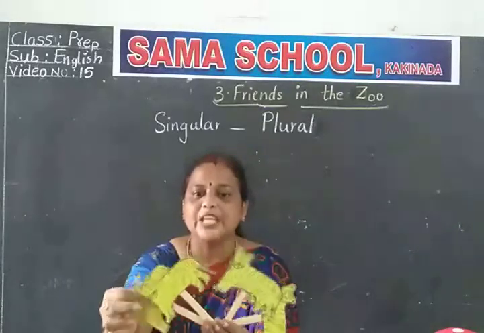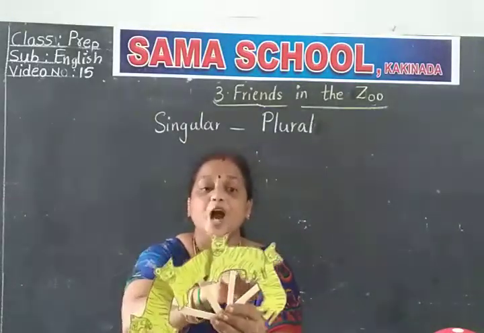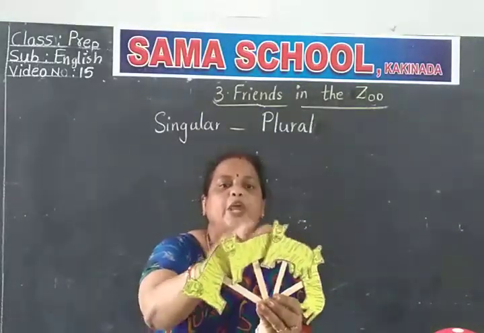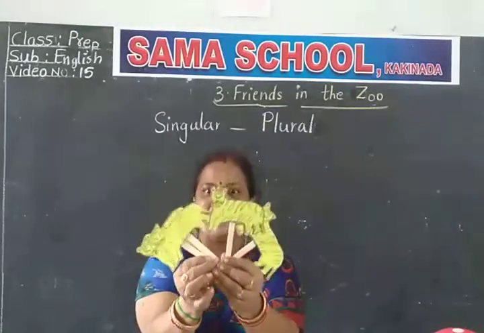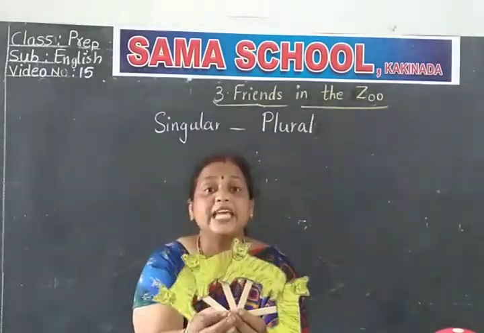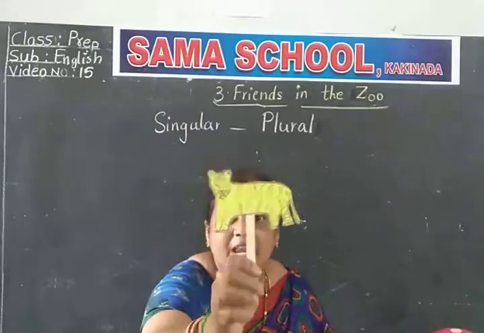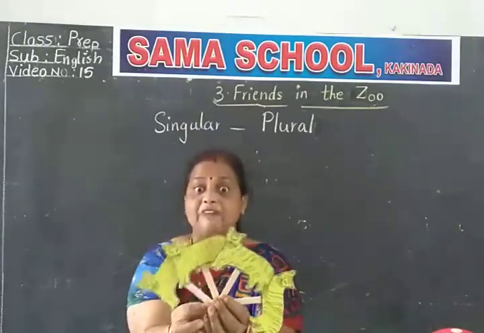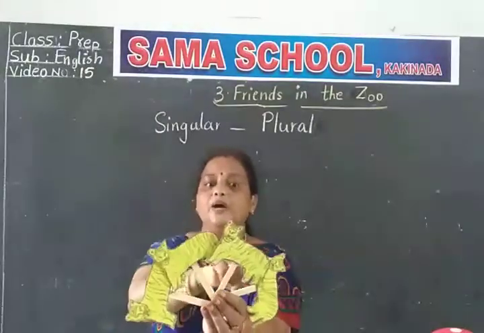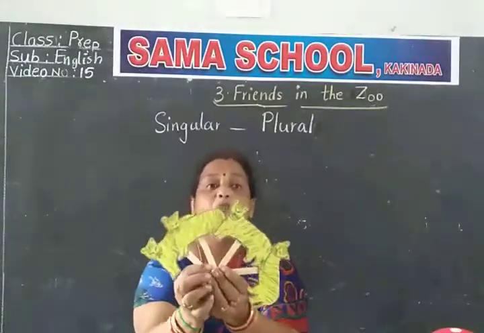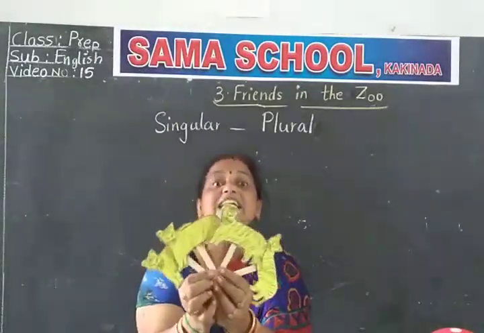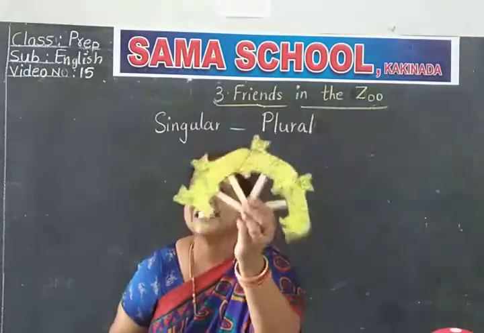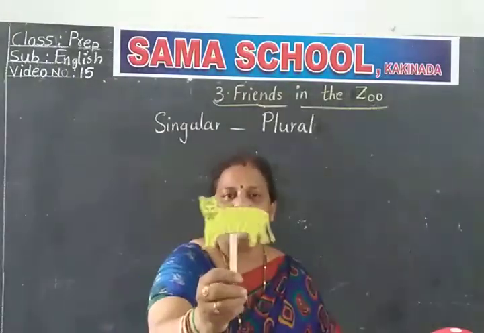Come on. You see, observe carefully. How many do I have? 1, 2, 3, 4. Many. See, many are there. Then what do you say? Tigers. If it is one you should say tiger. But you have many. Children, number 1, 2, 3, 4. Then what do you say, children? Tigers. If it is one, you say tiger.